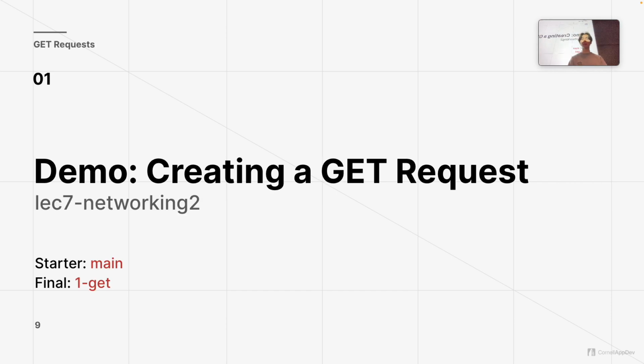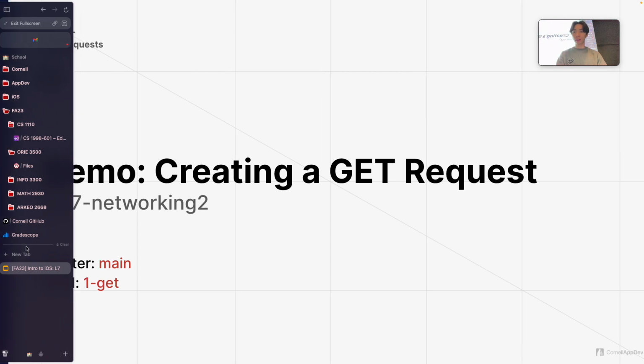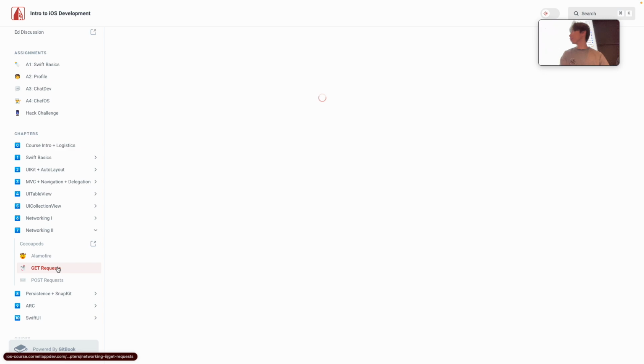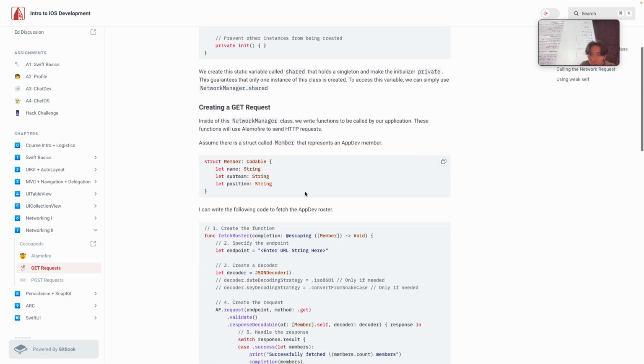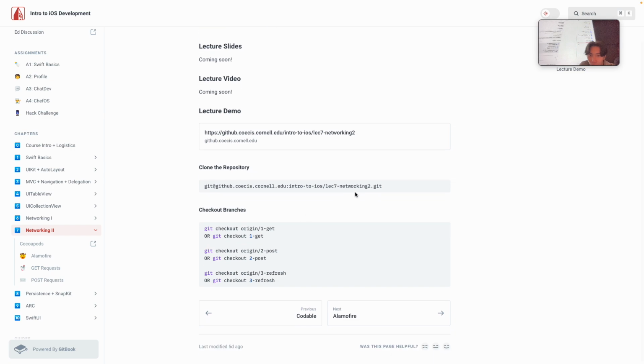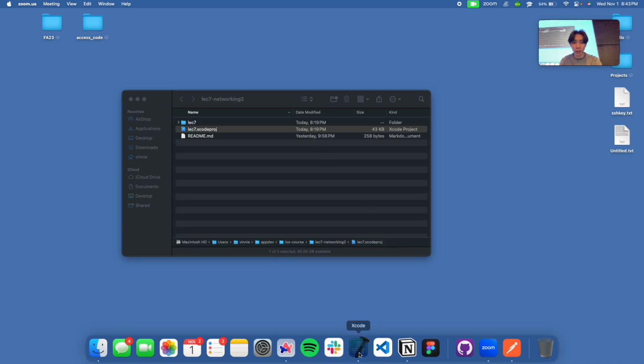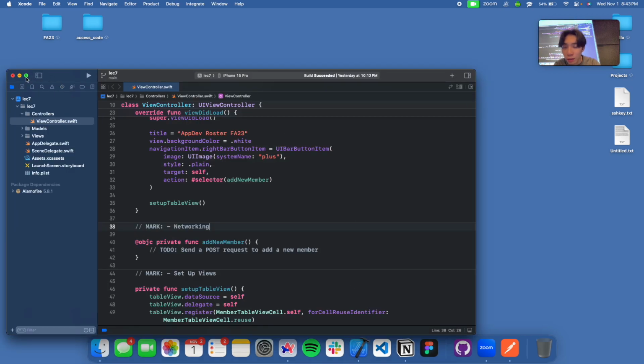Yeah, so first I'm going to demo how to use the GET request. You can get the GET link for the demo code from the course website. It's in the section right here, under GET requests. This might be a good lecture to follow along with, because it's one of the more important lectures, where we tie together everything we've learned in the past with what we're doing later on, which is connecting our code with the backend. This one lecture teaches you how to connect our front end with all the backend code. Once you clone the repository, you can open it up, and this is what it looks like.